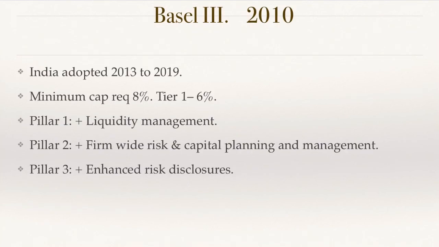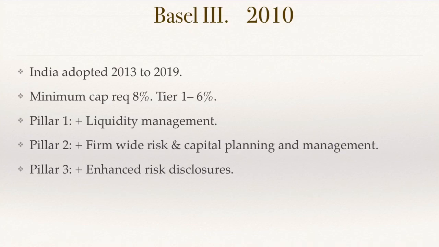Coming to Basel III, it came in 2010. India started adopting it from 2013 to 2019 in a phased manner. I don't think it has been completed even by now. According to this, minimum capital requirement is 8%, tier 1 is 6%, and there are some additions to each pillar. We already discussed 3 pillars in Basel II. So there are some additions.